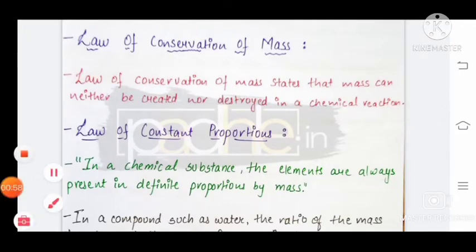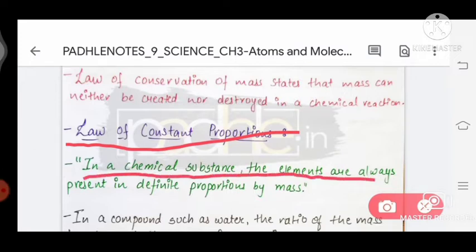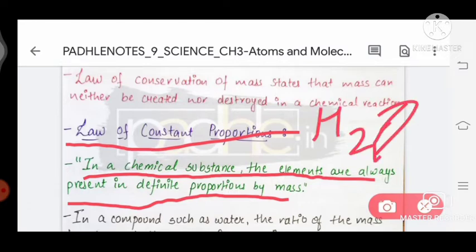The second law is the law of constant proportion. In a chemical substance, the elements are always present in definite proportion by mass. So it means H2O, which is water, always reacts in a constant proportion by mass, which is 1:8. It means 1 gram of hydrogen to 8 gram of oxygen.